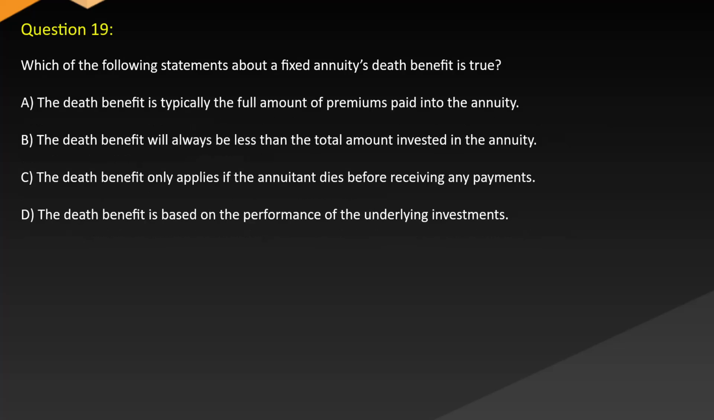Question 19. Which of the following statements about a fixed annuity's death benefit is true? A. The death benefit is typically the full amount of premiums paid into the annuity. B. The death benefit will always be less than the total amount invested in the annuity. C. The death benefit only applies if the annuitant dies before receiving any payments. D. The death benefit is based on the performance of the underlying investments.